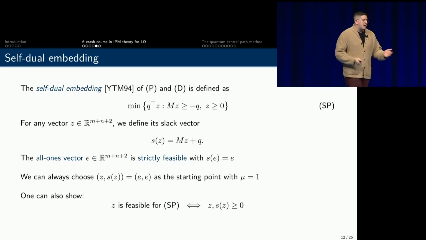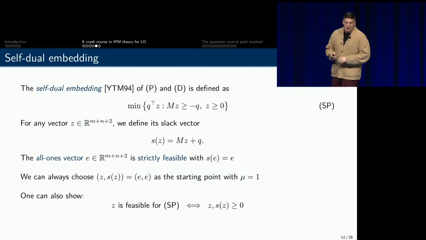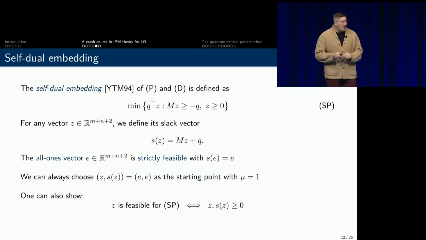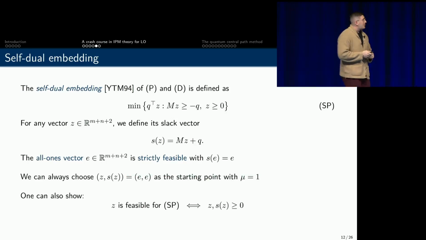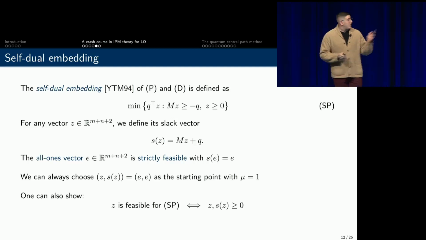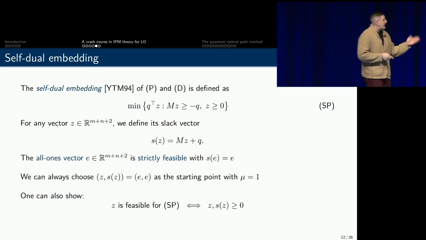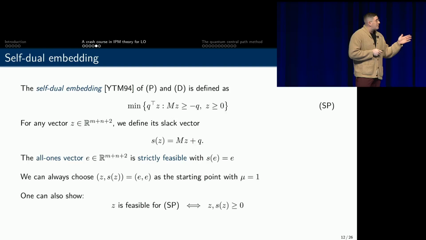This means that we always have a trivial starting point to initialize our algorithm, and the quality of the duality gap is also not too poor. Another interesting feature about this formulation of the problem is that it admits a so-called linear complementarity expression, meaning that you can reduce feasibility to element-wise non-negativity of the primal variable and its associated slack.